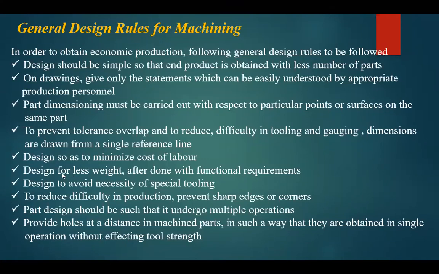The next one is design for less weight, after meeting functional requirements. Nowadays, when you buy a certain product, you expect it to be very light so that we don't strain ourselves. What type of material are you going to take, and what are the functional characteristics? If it has less weight, can you get the same output as a heavy piece? So the design must be for less weight, so that the functional requirements are still sustained.